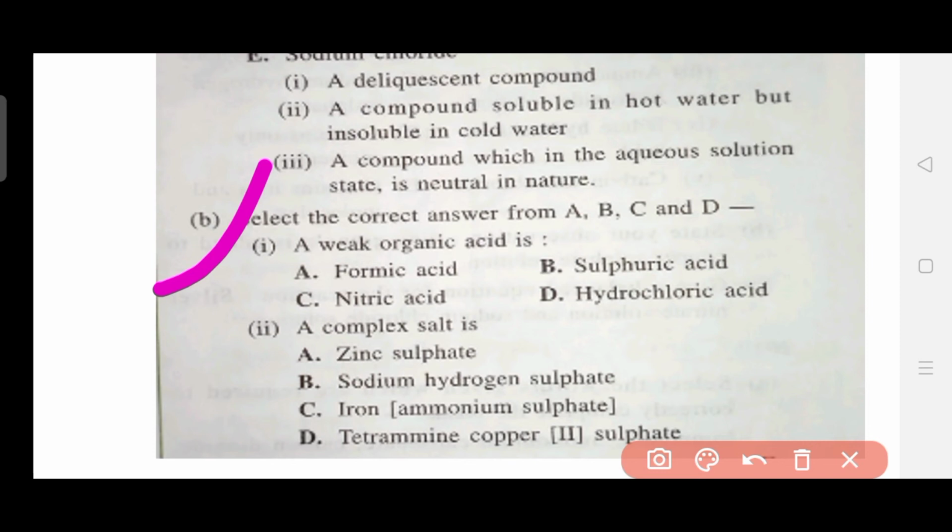The question is to identify a weak organic acid among the 4 options given below. The second question is to identify a complex salt from the options given below. So these are not very hard questions. You need to just learn the simple examples for all the terms given in your book.